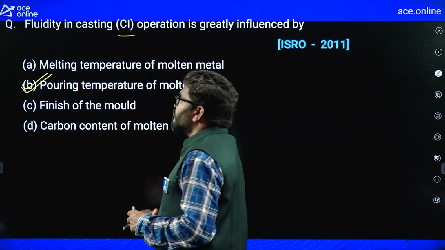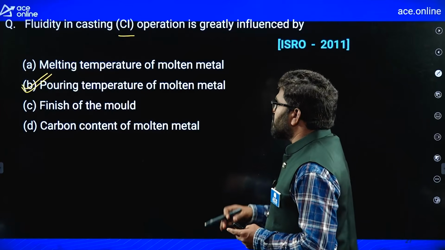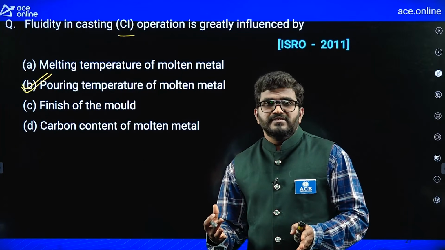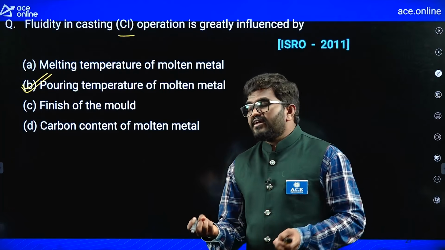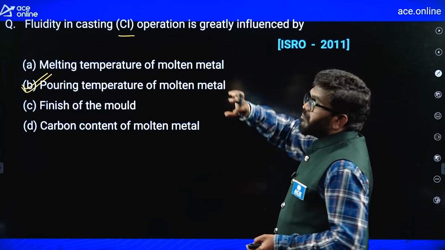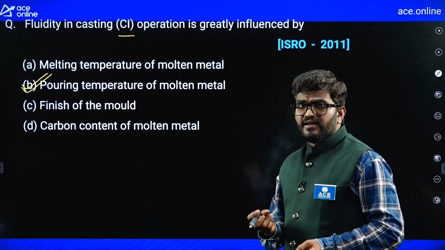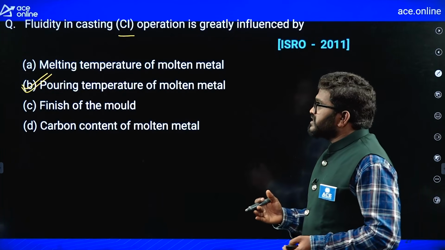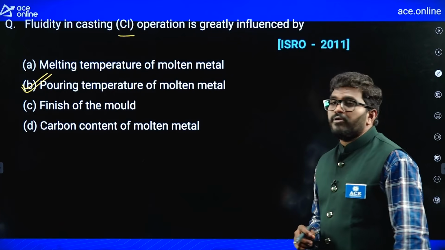Finishing of the mold influences, but not completely, only at the surface regions. Carbon content in the molten metal: generally low carbon steels and high carbon steels have different castability because of carbon content. But here, because they did not mention a particular steel, a cast iron is given. For cast iron, more or less the same carbon percentage is there, 2 to 4. That's why B is the most appropriate answer for this question, pouring temperature of molten metal.